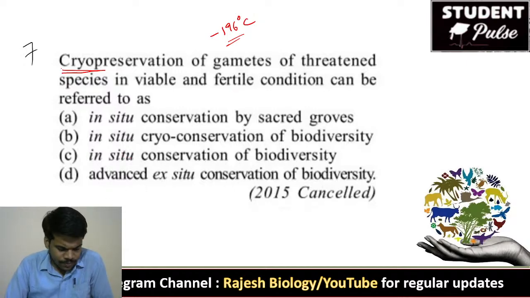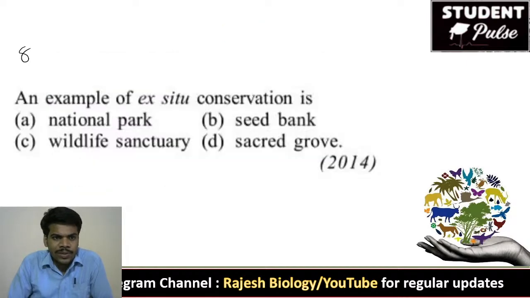The right answer is D, because cryopreservation is ex situ conservation. Yes, Shweta Reddy, very good. It is not in situ conservation.